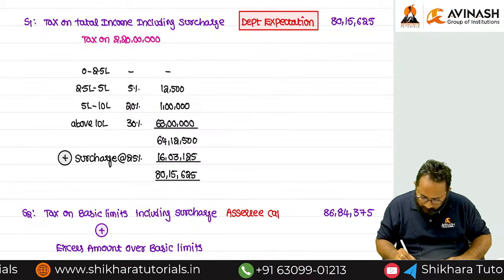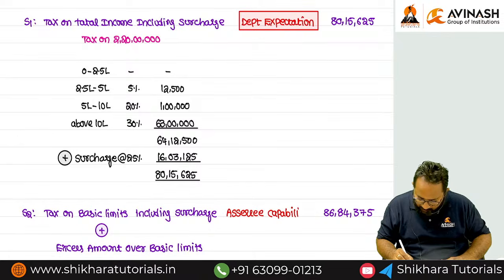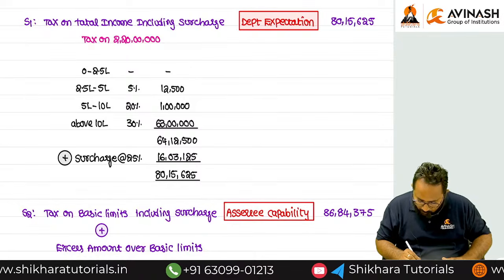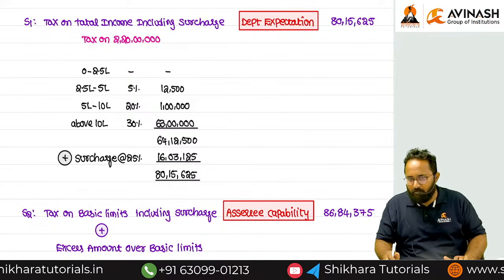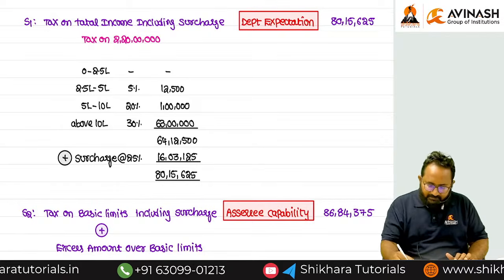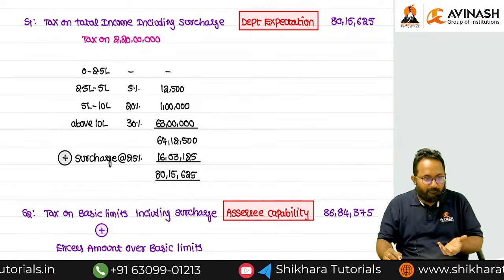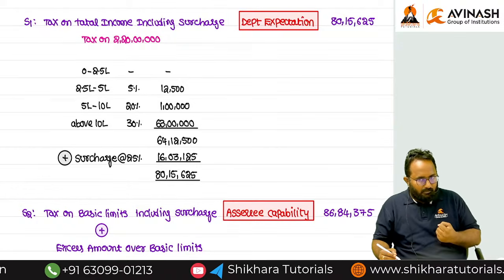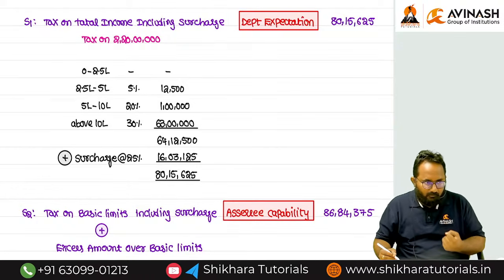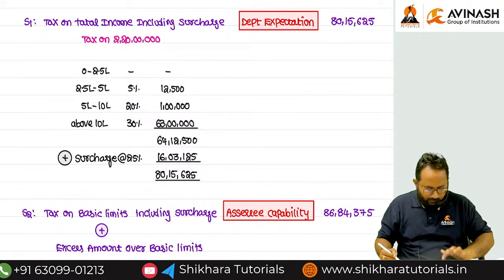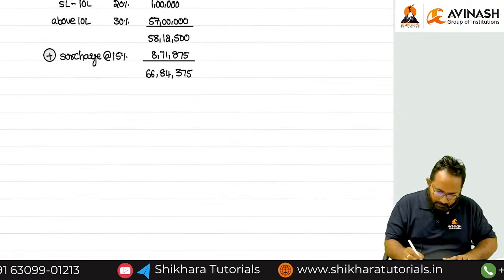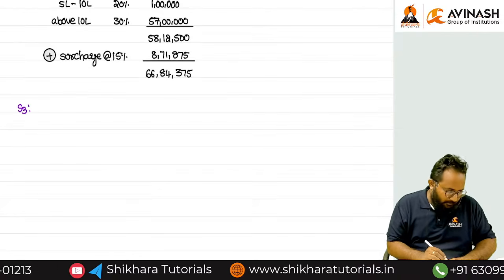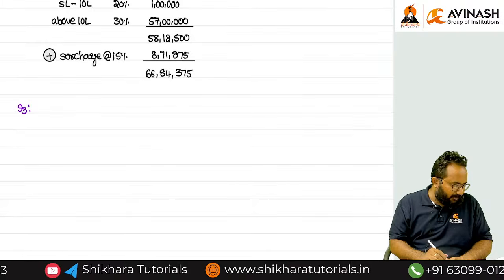Now tell me, does he have any burden? No. He is perfectly all right. He has more money in his hands for paying the tax, and the department is expecting just 80 lakh something. He has an 86 lakh capability. Now, do we need to provide marginal relief for him? So that's why we can write step 3. What is step 3? When can we provide the marginal relief, ma?